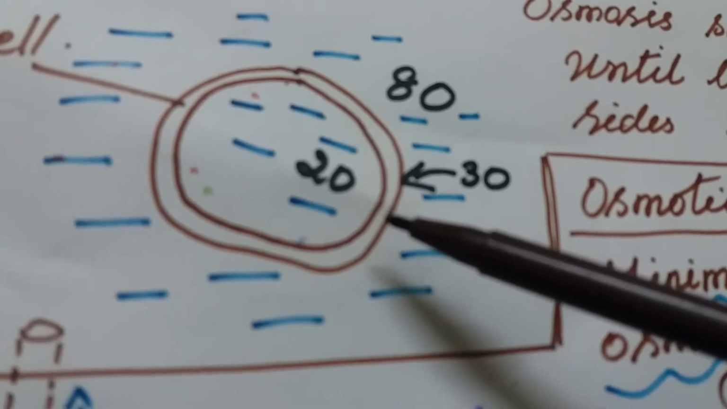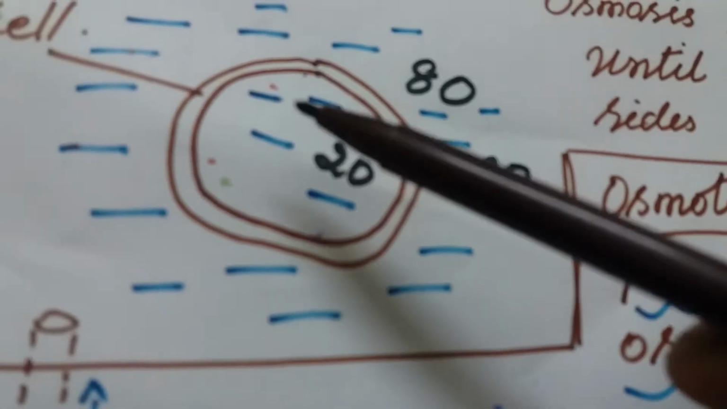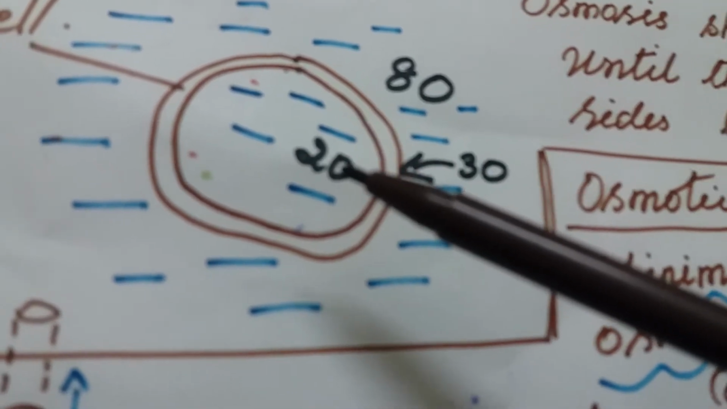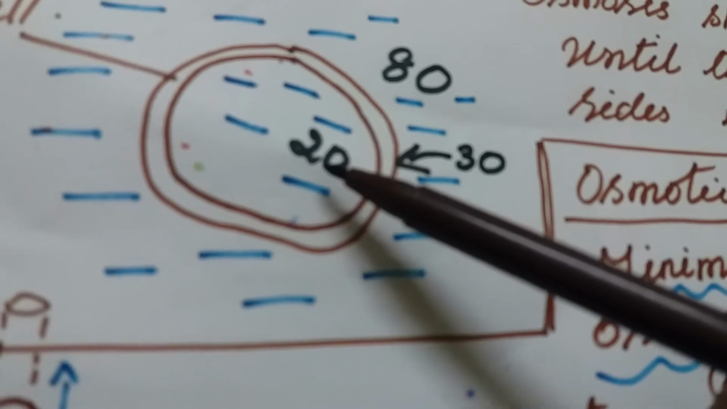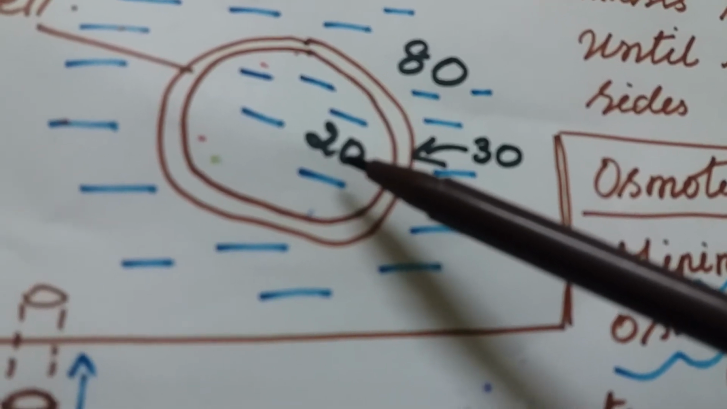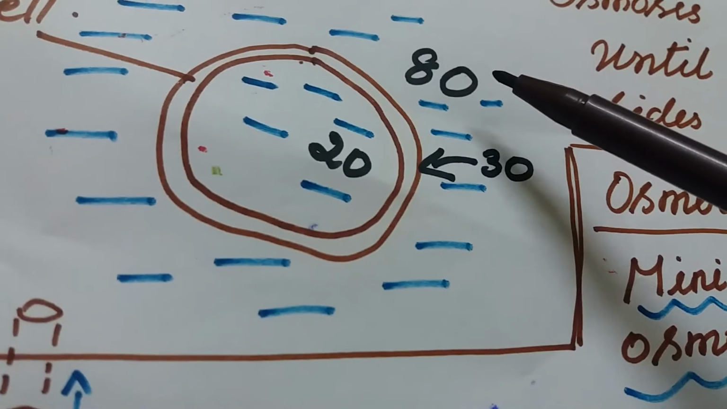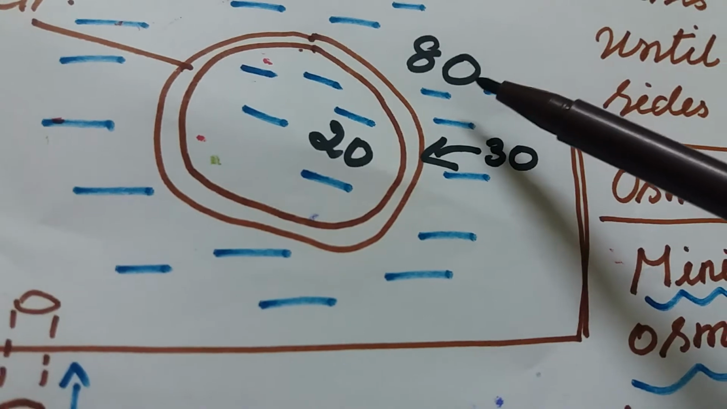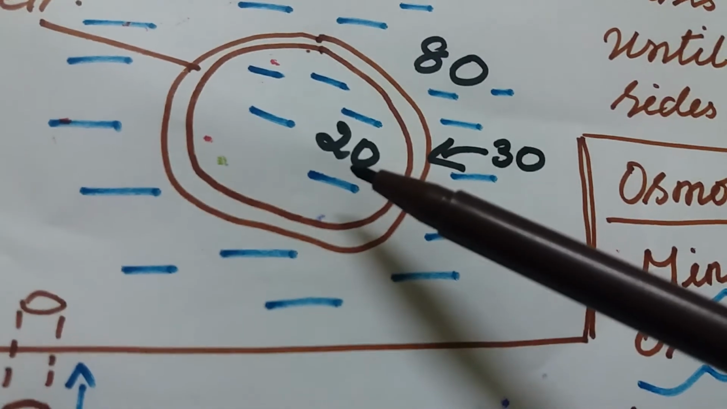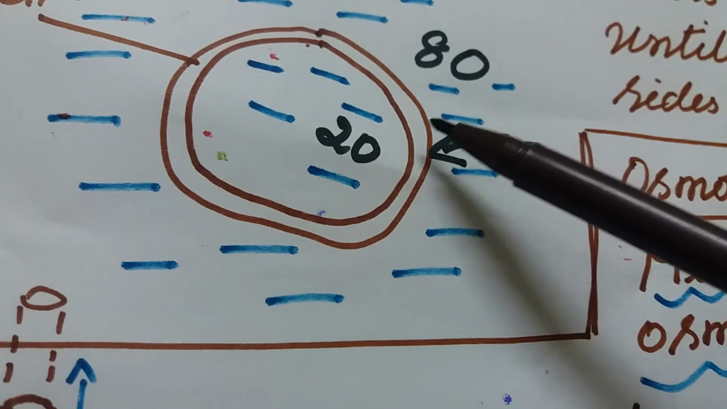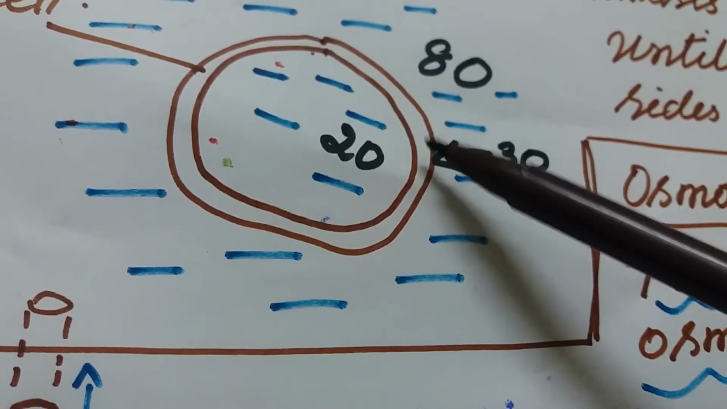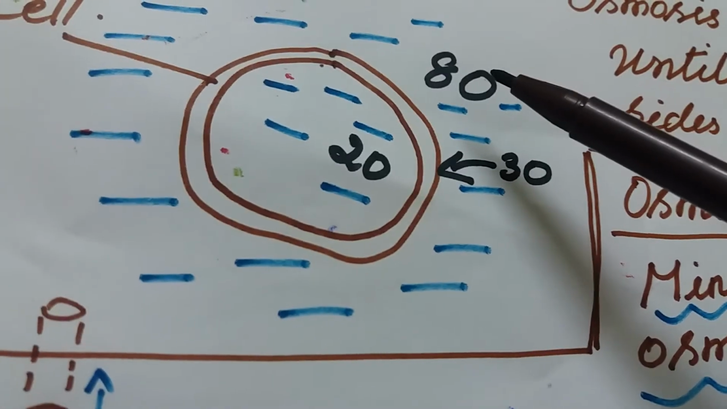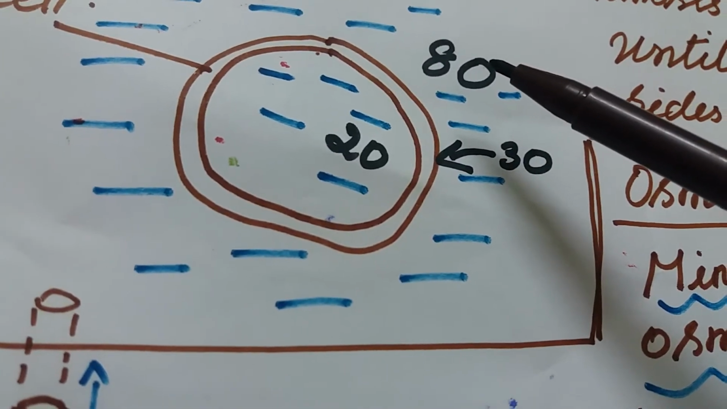So take this as a cell. Inside the cell, the water molecules are there. Imagine that 20 water molecules are inside the cell, and 80 water molecules are outside, in its outer environment. This is the plasma membrane. Consider this as a cell: inside 20 molecules and outside 80 molecules of water. How long does osmosis take place?